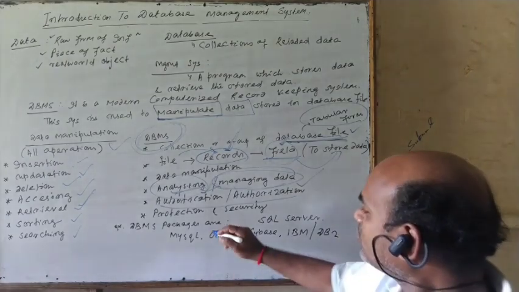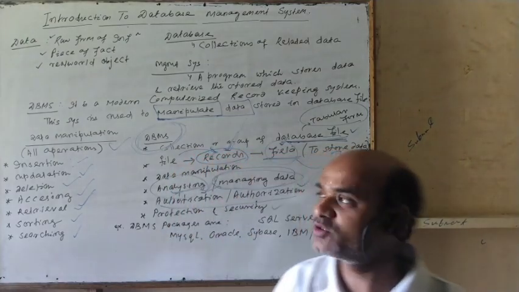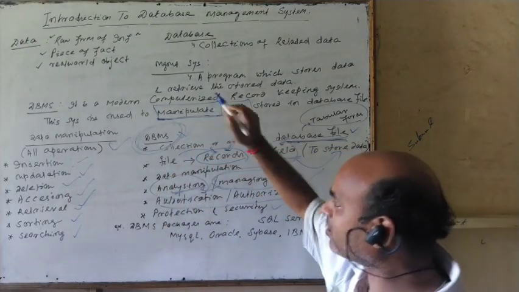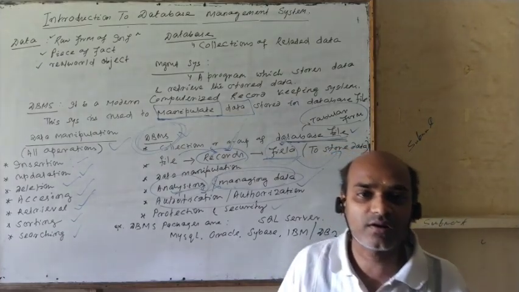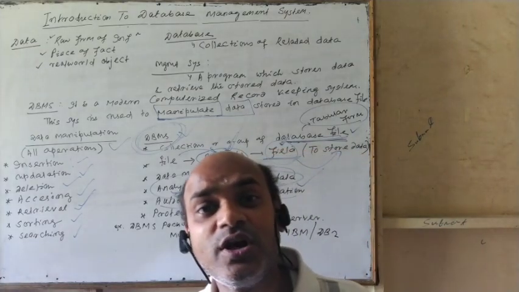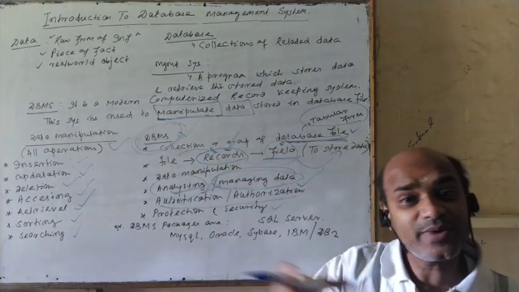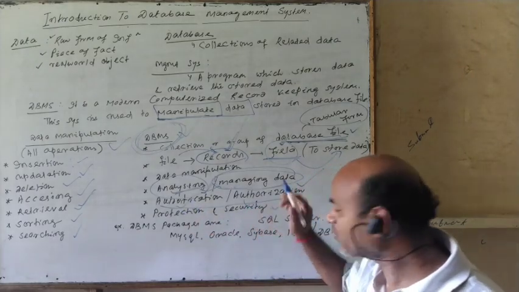Then come to protection and security. Here multiple users are using it. These data records and values can be accessed by several users at the same time. So at the same time, a huge amount of data values, records, and information can be accessed by different users. So it requires protection and security.